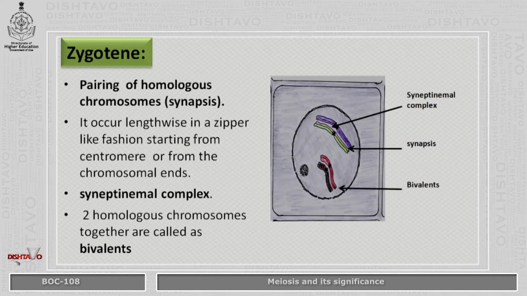In the next stage, that is zygotene, pairing of homologous chromosomes occurs. This phenomenon is also referred to as synapsis. It occurs lengthwise in a zipper-like fashion, starting from the centromere or from the chromosomal ends. Both the homologous chromosomes in a pair are held together by a protein complex which is known as synaptonemal complex. 2 homologous chromosomes together are called bivalents.